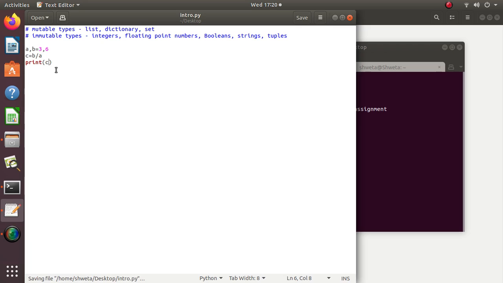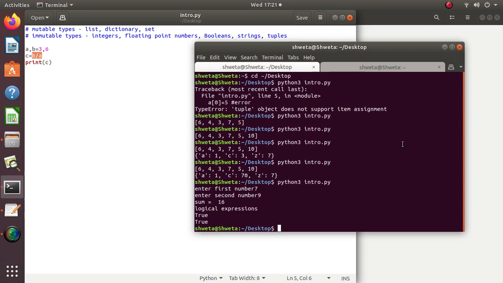So A is 3, and C is equal to B by A. Here B and A both are integers. So my value is 6 by 3, it should be 2.0, because this division operator returns a floating point number. So value of C is 2.0 and not 2.